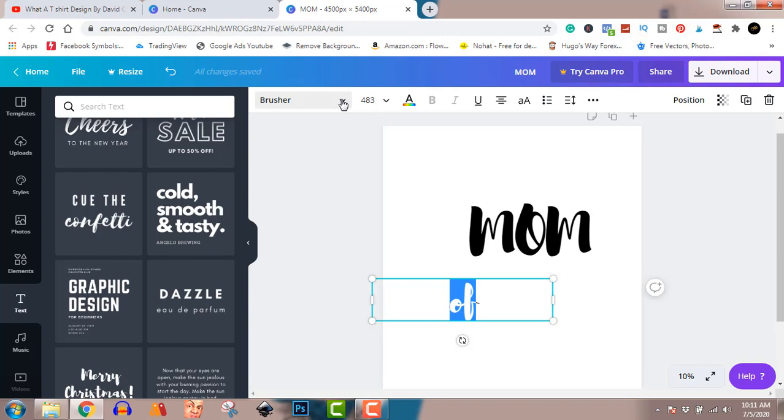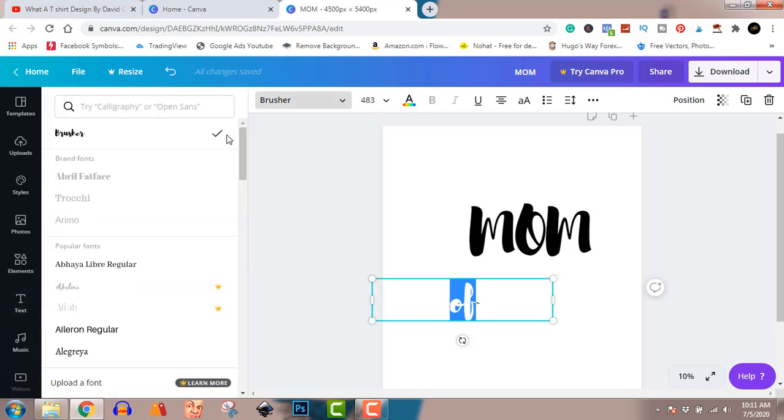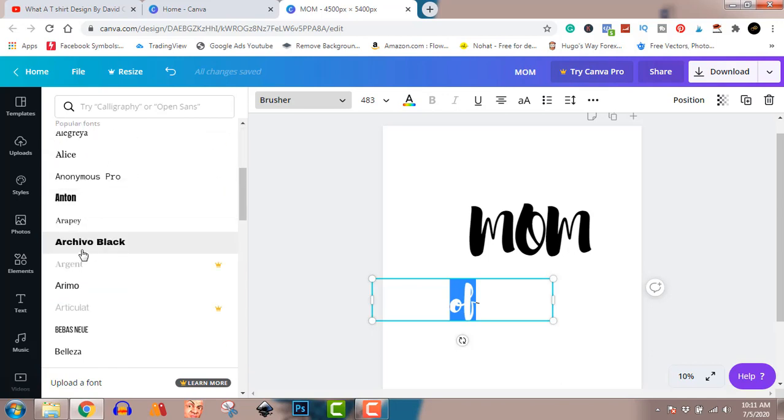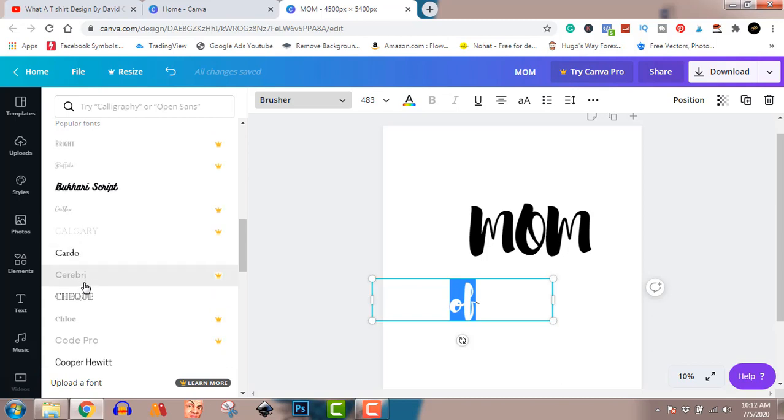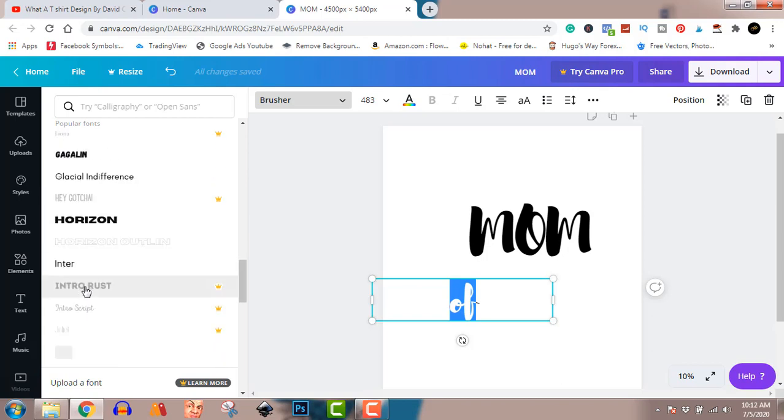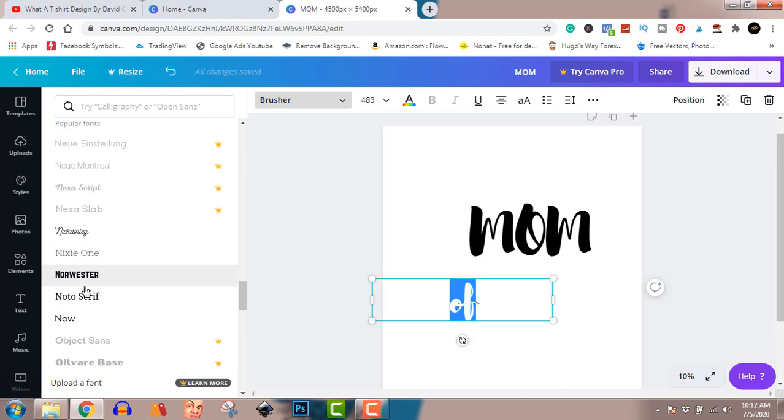I think I want to change that font. Let me just find another font. Yeah, you can use different fonts from here. Some are free, some are not free. But the "of" is not clear, so I want a clearer font. So here you can use this.